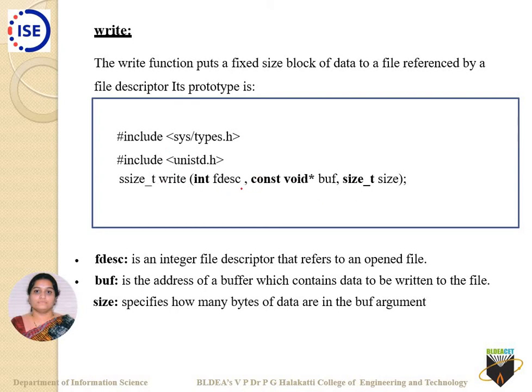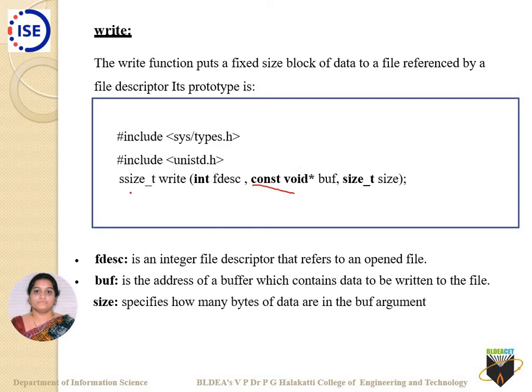The arguments are also the same, as you can see. Only a qualifier called const is used here. With respect to read, just void was there; here you are using const. Here fdes is the same integer file descriptor. buff is the address of a buffer which contains data to be written to the file specified by the file descriptor value, and size specifies how many bytes of data are there in this buffer, that is, how much content you are going to write.